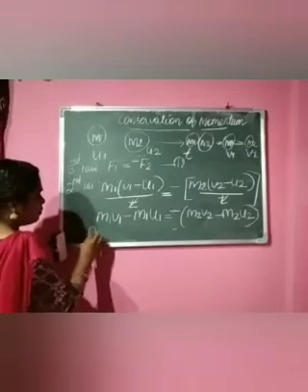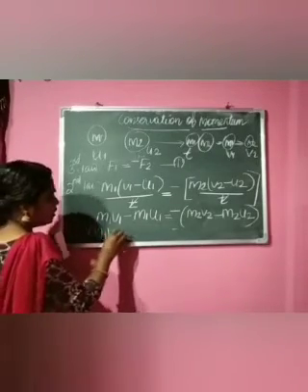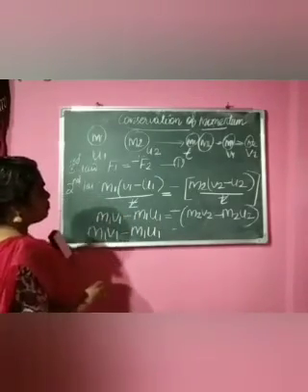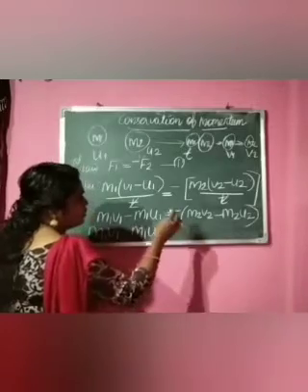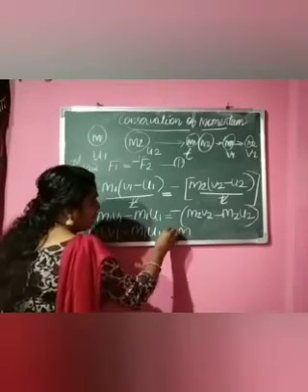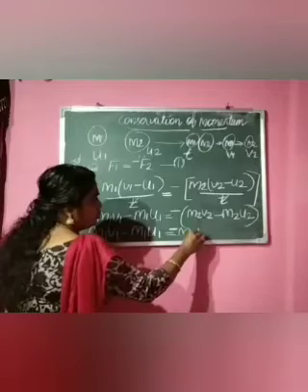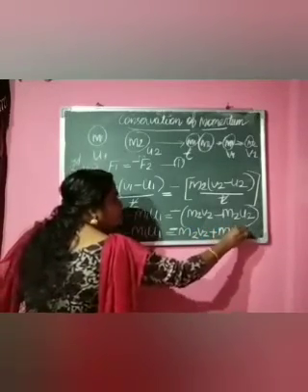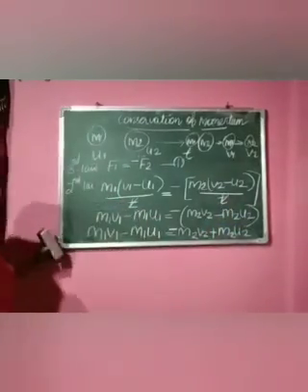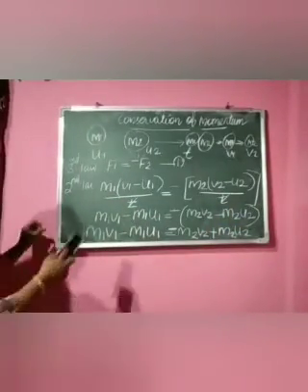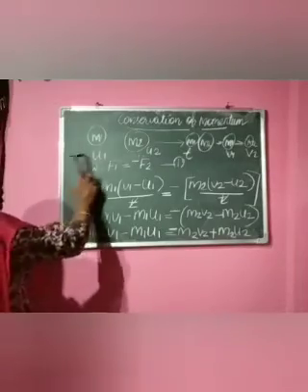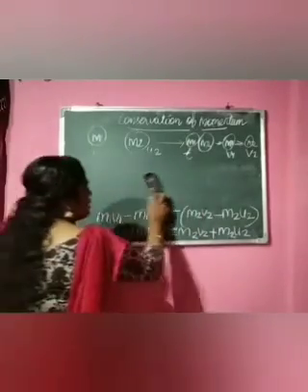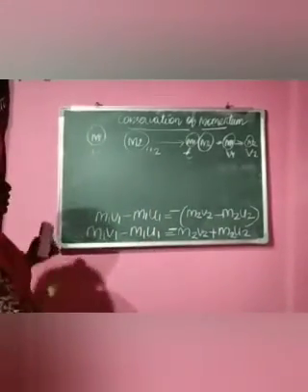Next step, what will come? M1 V1 minus M1 U1 is equal to minus M2 V2 plus M2 U2. So we will get it like this. Then we can rearrange this equation.